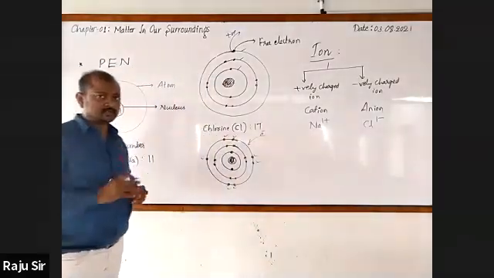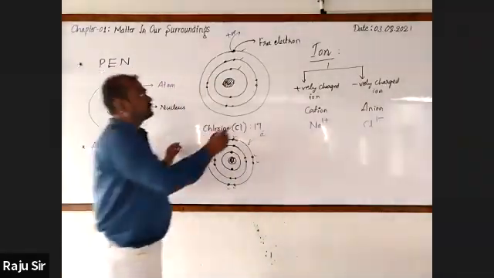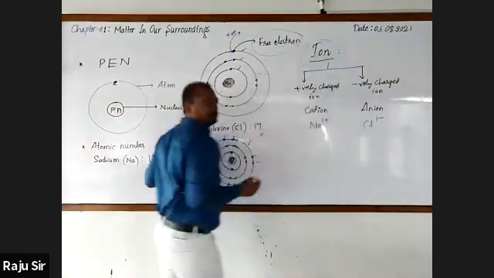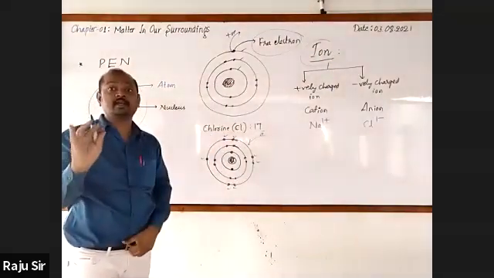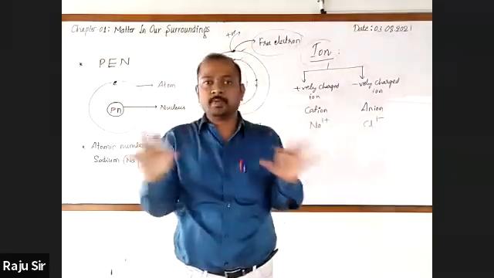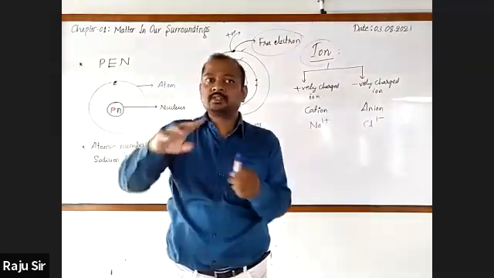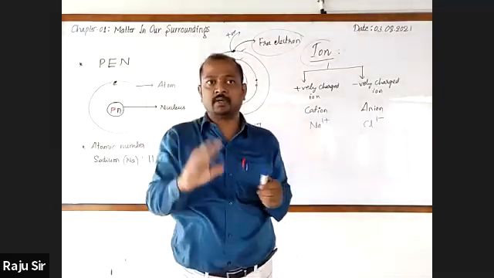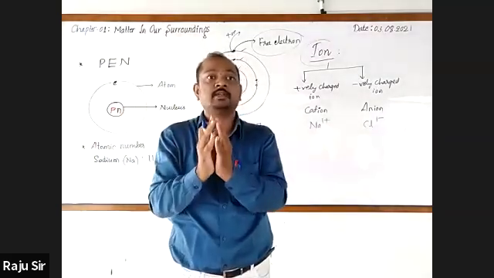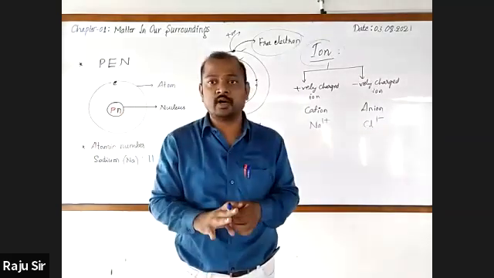Okay, dear students, we have come to know about free electrons and ions. Let me remind you in brief: the electrons in the outermost orbit of an atom are bound to the atom loosely, and they are called free electrons.